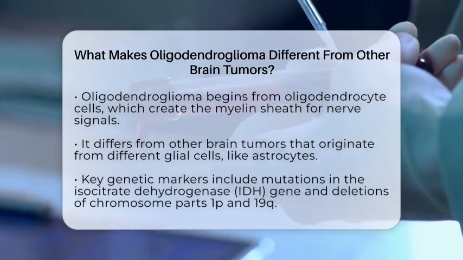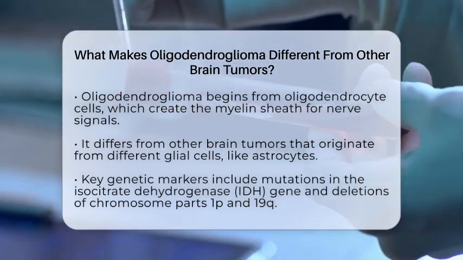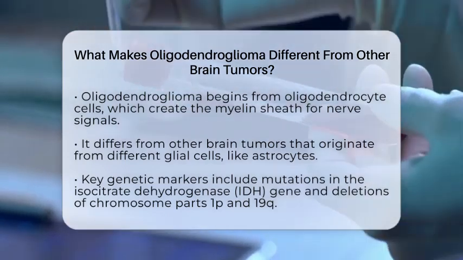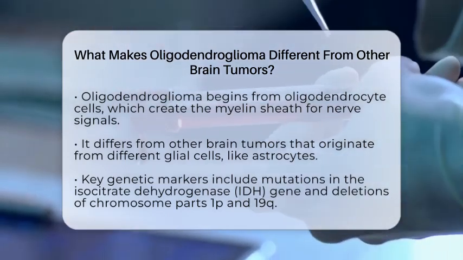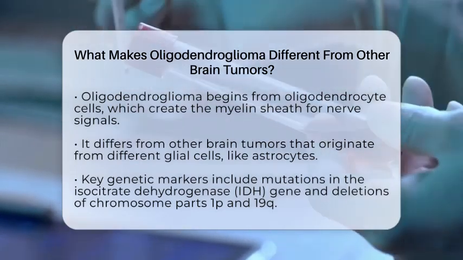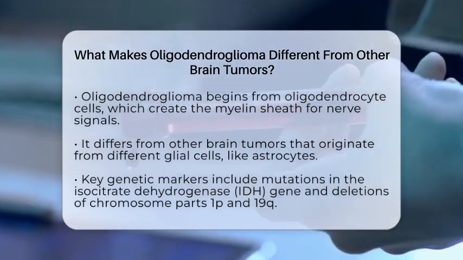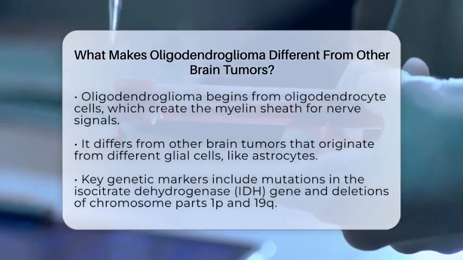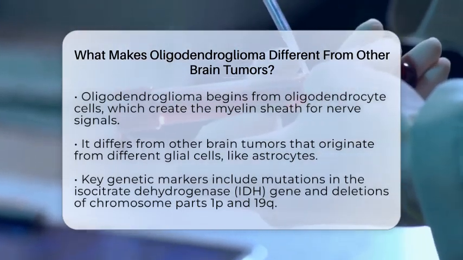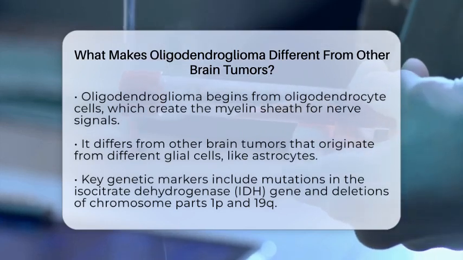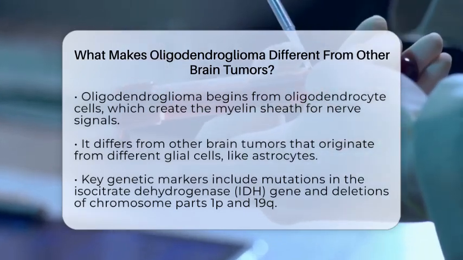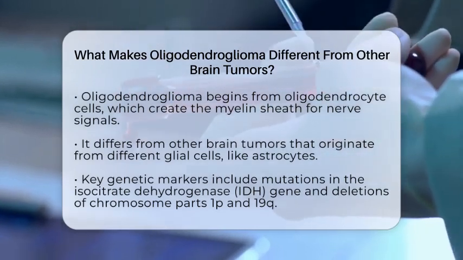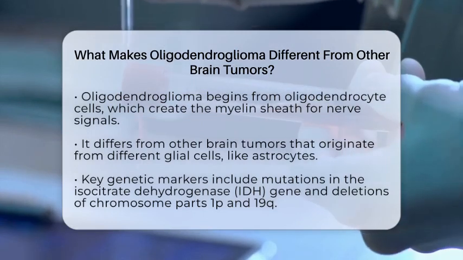This makes it different from other brain tumors that come from different types of glial cells, like astrocytes or cells that grow into glioblastomas. One of the key features that sets oligodendrogliomas apart is their genetic makeup. They are identified by two main genetic markers. First, they often have a mutation in the isocitrate dehydrogenase gene, which is common in certain types of brain tumors. Second, they usually show a deletion of parts of chromosomes 1 and 19, called the 1p and 19q codeletion.